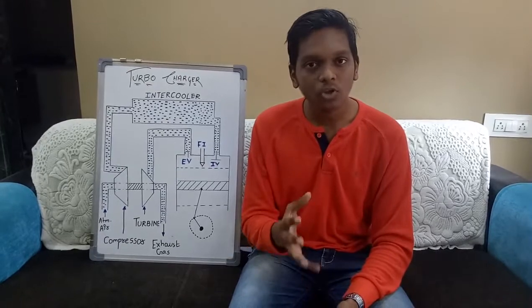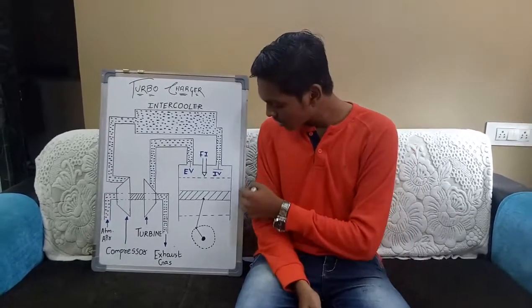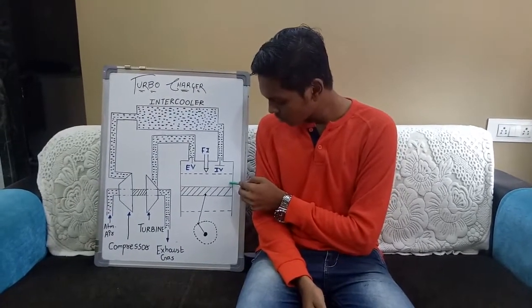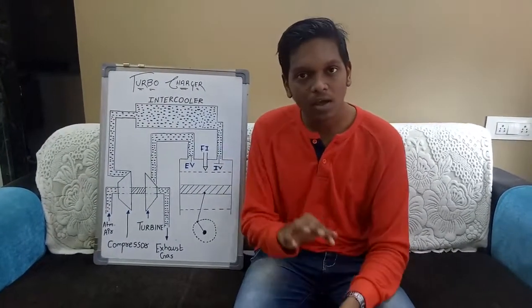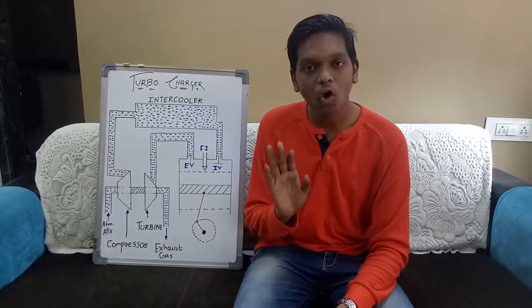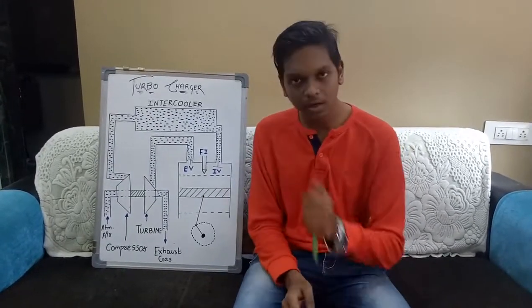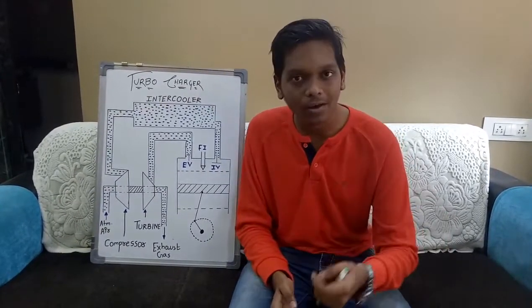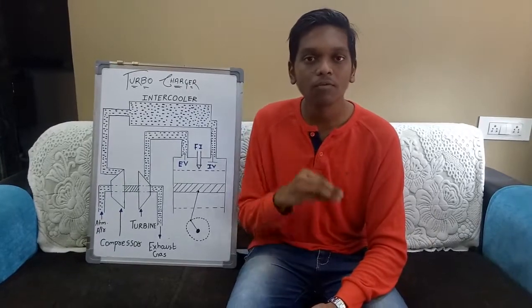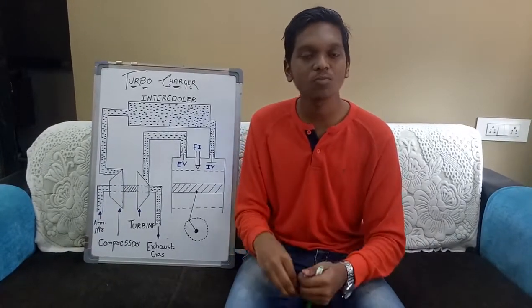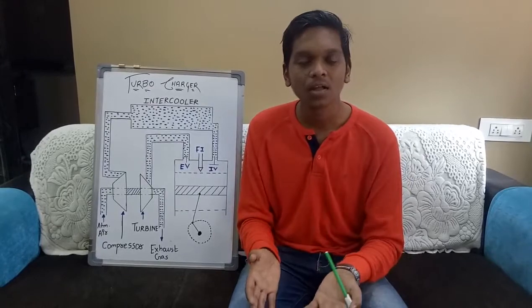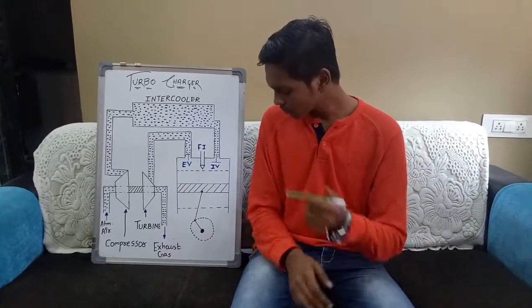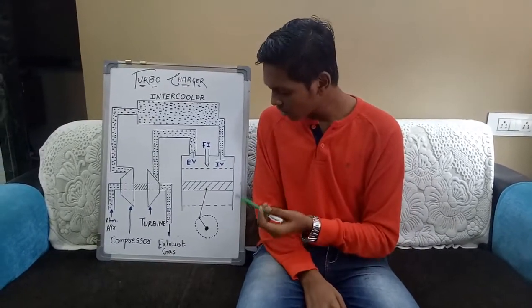So what does the turbocharger do? Here is this IC engine cylinder. Assume this is the volume of the cylinder. At the time of delivery of air, we can only deliver a volume of air equal to the volume of the cylinder. But if we compress that air, then we can add more air. If we add more air, more fuel can be added. Then the power stroke will happen and more power will be produced. Okay, so let's start the function and the components.